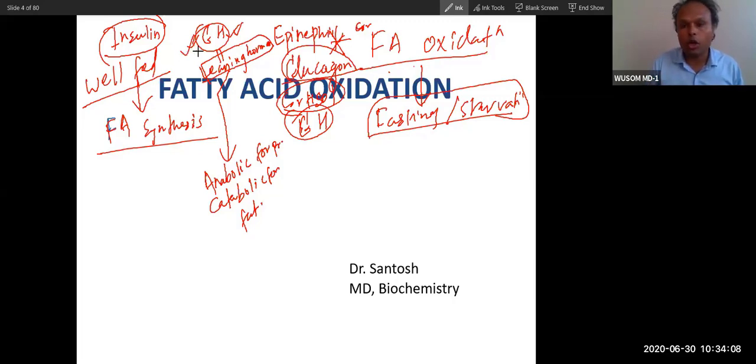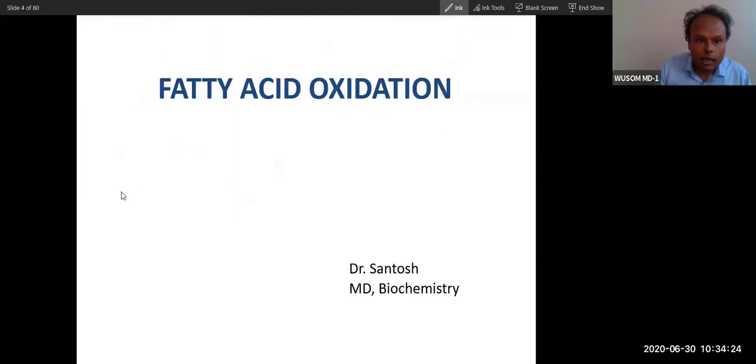So this growth hormone keeps you lean. Now, did you understand? So context: during fasting condition, glucagon is high, along with cortisol and growth hormone. These are the hormones that will cause fatty acid oxidation. So let me explain again: we have seen the fatty acid synthesis will become like this.